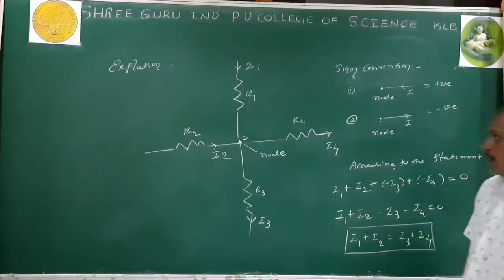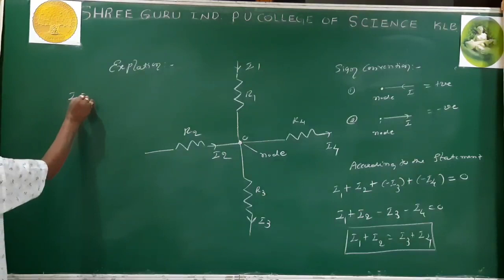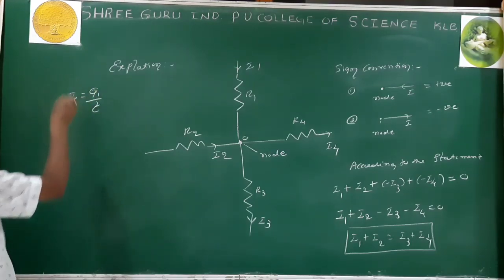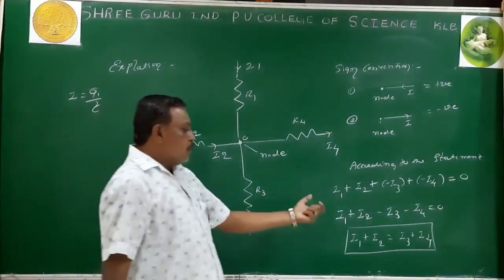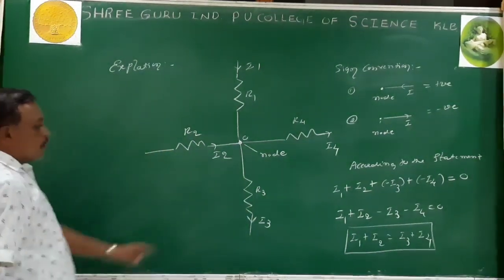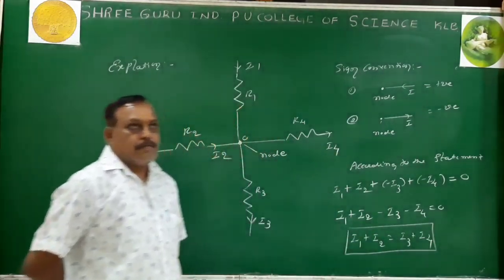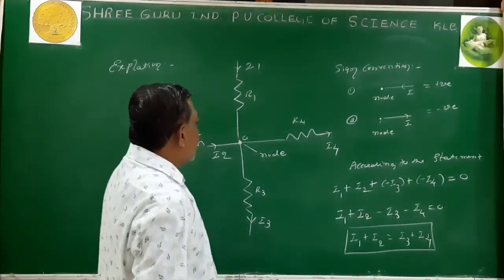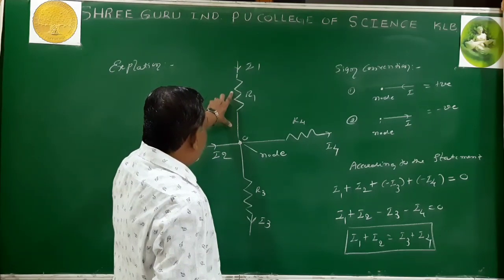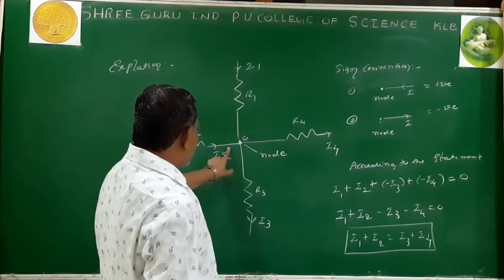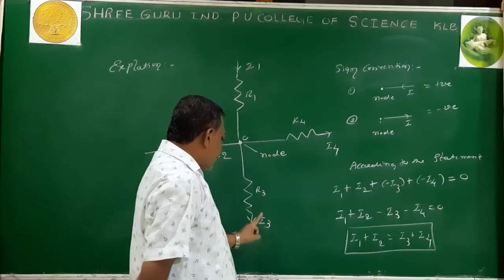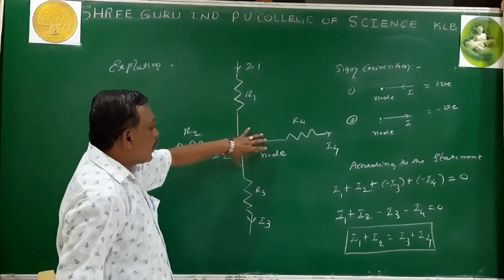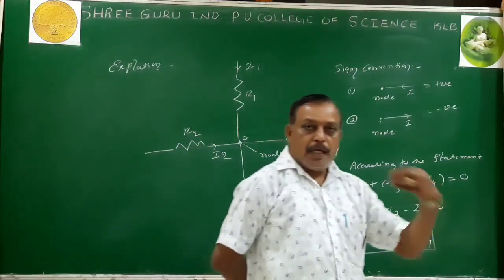Current is the rate of flow of charge, I equals Q by T. So I1 is Q1 by T, I2 is Q2 by T, I3 is Q3 by T, I4 is Q4 by T. Current is directly proportional to charge, with the time interval taken as a constant. Whatever charges enter the junction, the same amount leave the junction. The charges are neither created nor destroyed.